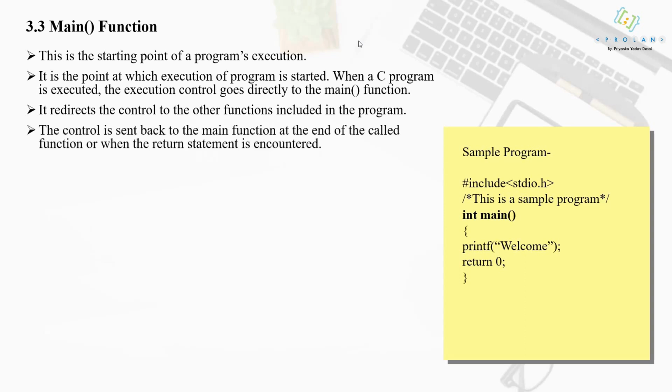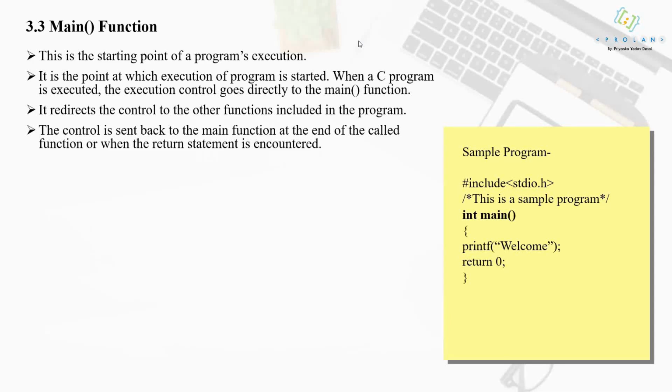The control is sent back to the main function at the end of the called function or when the return statement is encountered. Meaning what? If your control is being passed from main to another function of your program, then that control will be returned back to your main function when you see that the called function is over.